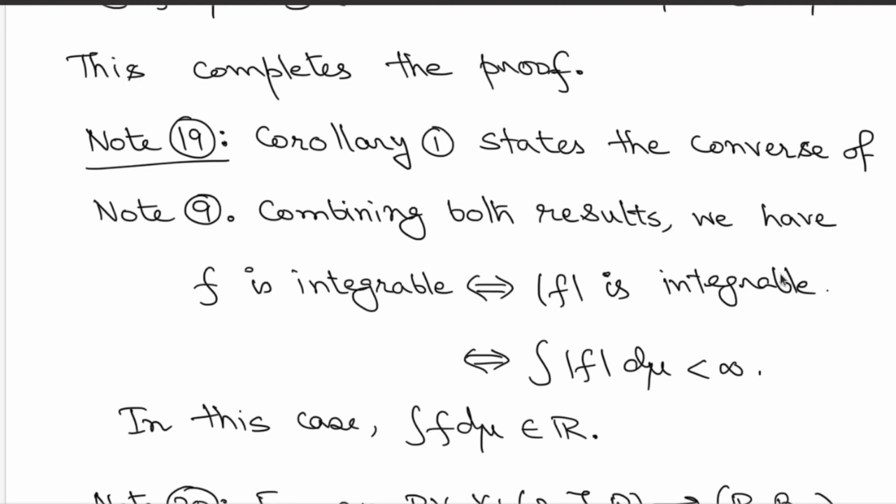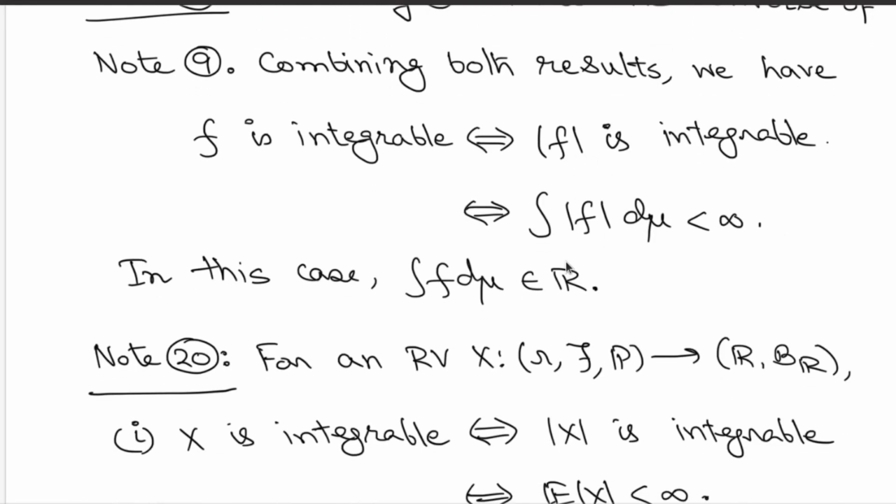And integrability of mod f is nothing but that integration of mod f is finite. And just a quick observation once more: the integration of f is computed as the difference of the integrations of f plus and f minus. If both are finite, the difference is a real number. So that is the observation when f is integrable.